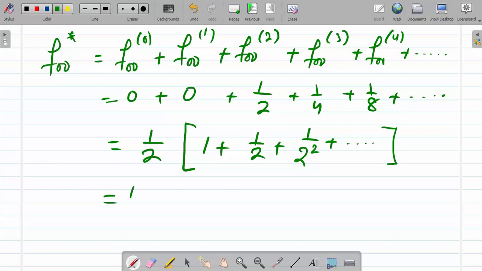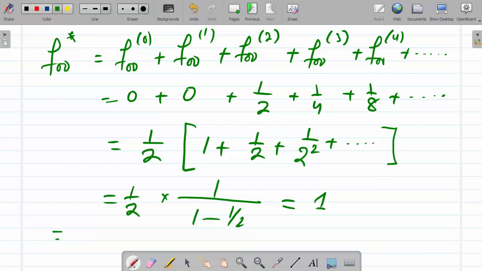So this will be equal to 1 by 2 and this will be 1 by 1 minus 1 by 2 and this is equal to 1. So fjj star is equal to 1 here for j equal to 0.